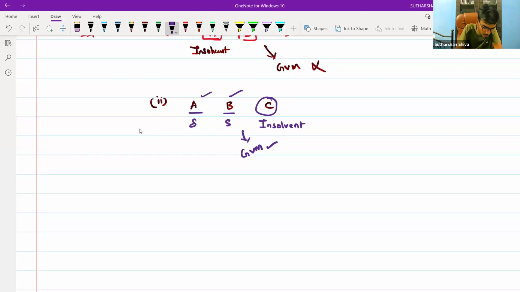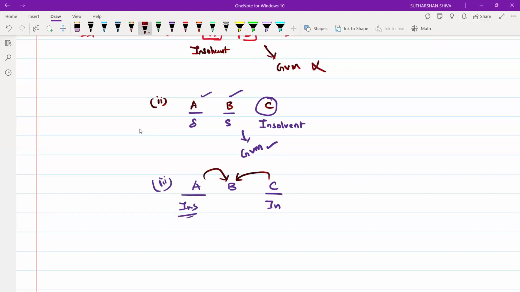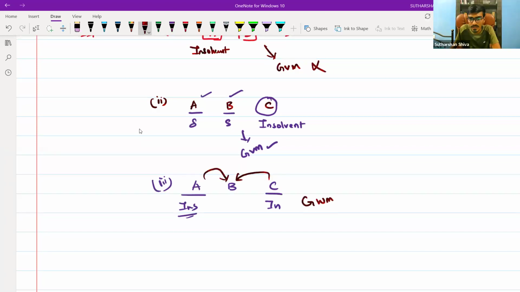Come to the next point. A, B, C, D. C is also insolvent, A is also insolvent. Now who needs to bear the loss? D has to. At that time, GVM is not applicable.